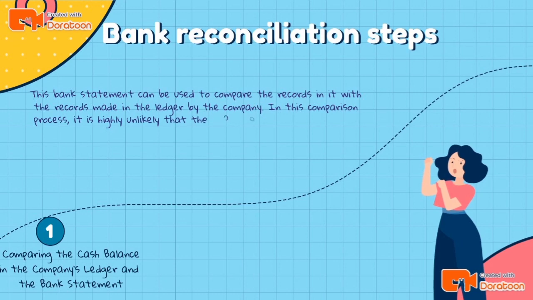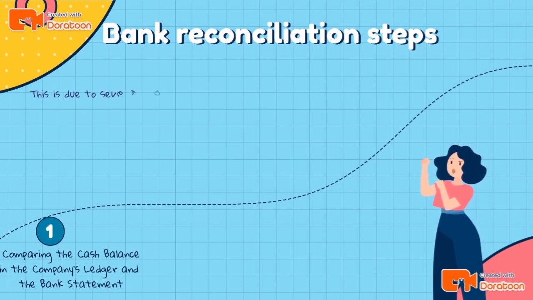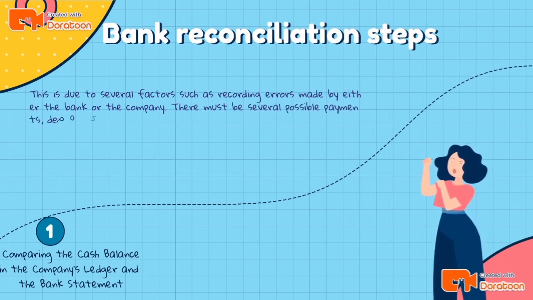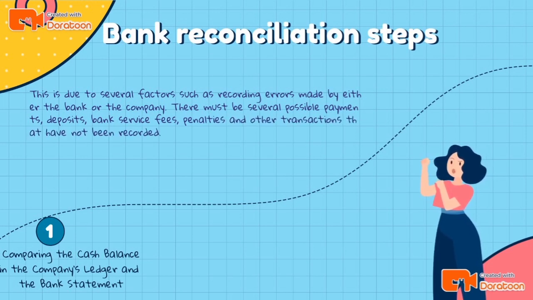It is highly unlikely that the company's ending balance and the bank ending balance will be the same. This is due to several factors such as recording errors made by either the bank or the company. There must be several possible payments, deposits, bank service fees, penalties, and other transactions that have not been recorded.